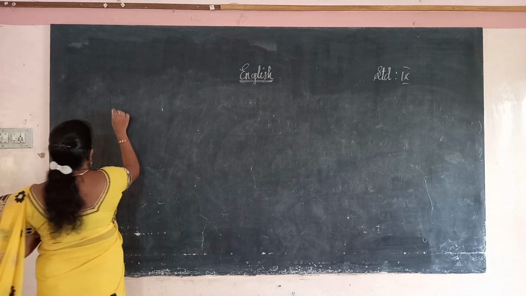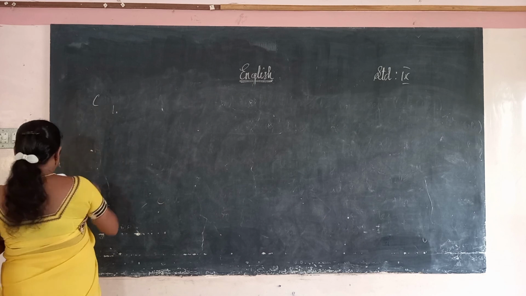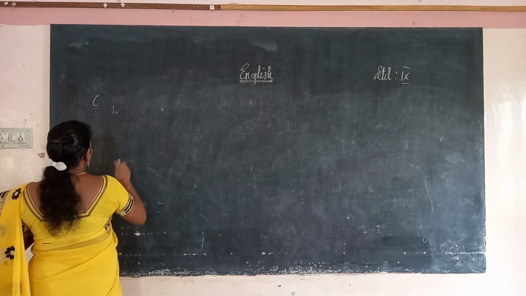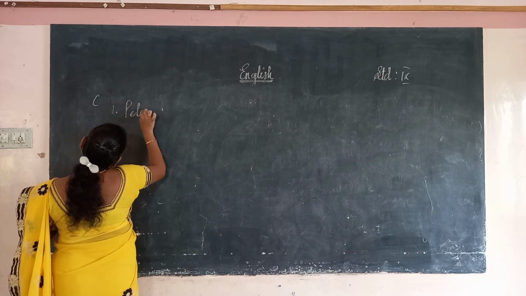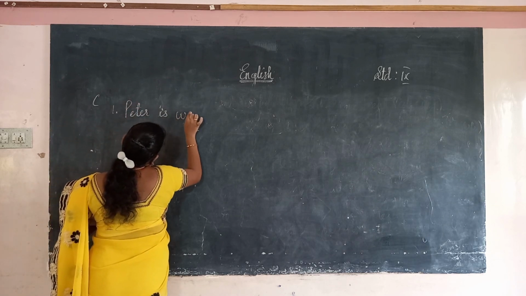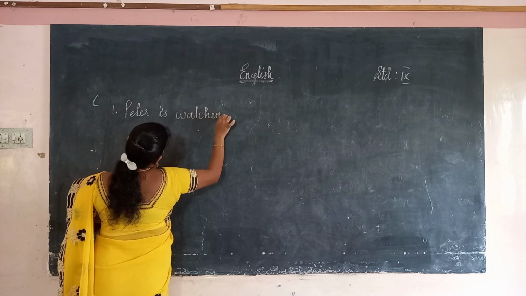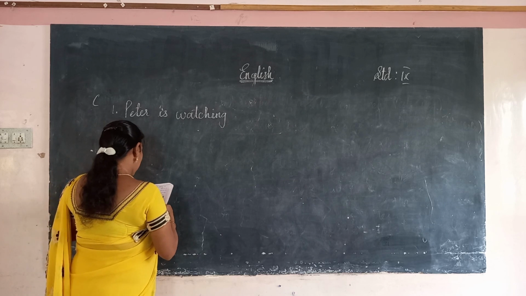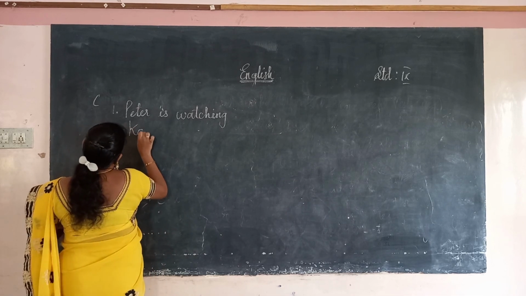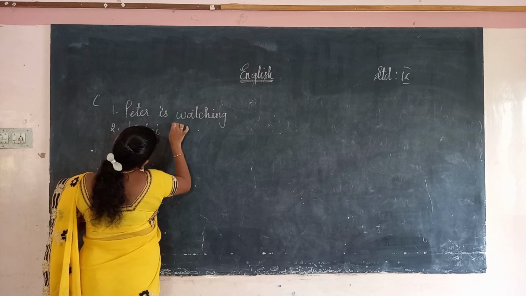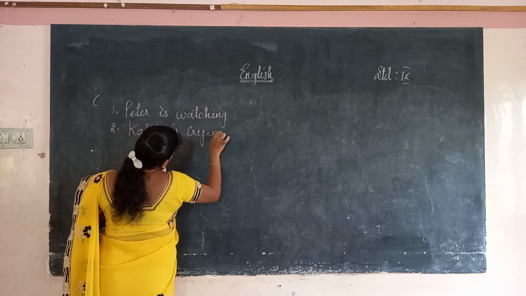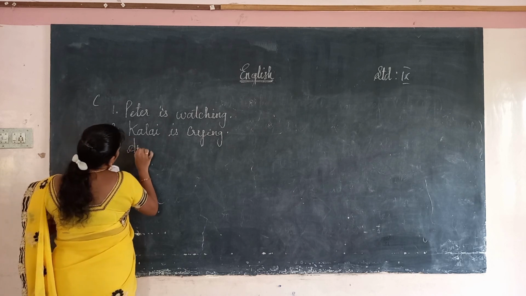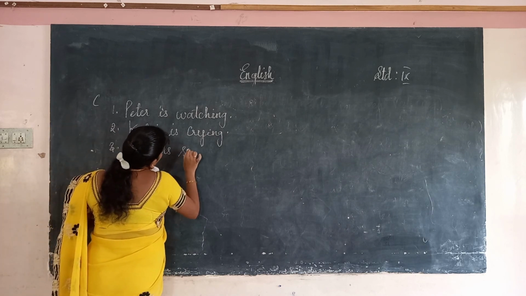So, we have used all the words which are given in the bracket. The first one, they had already given as an example, Tom is eating. The next one, Peter is watching through a telescope. Next, the second, Kalai. What is Kalai doing? Kalai is crying. Next picture, Anu. What is Anu doing? Anu is singing.